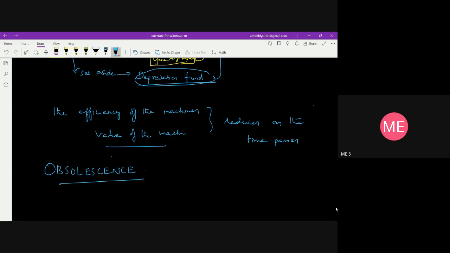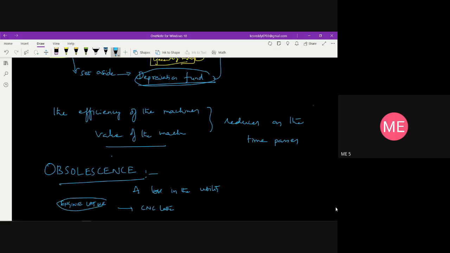Obsolescence is a loss in the utility, because suppose new technology has come. When new technology comes, the previous traditional one which you are using, for example the traditional engine lathe, is replaced by CNC lathe machines.